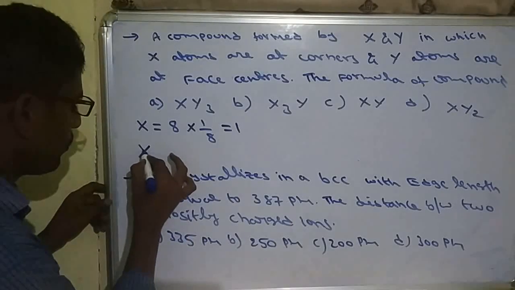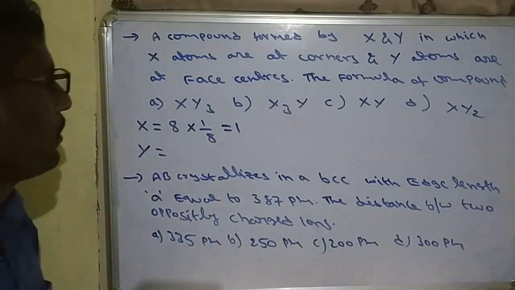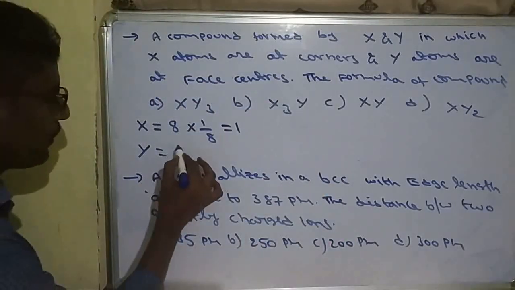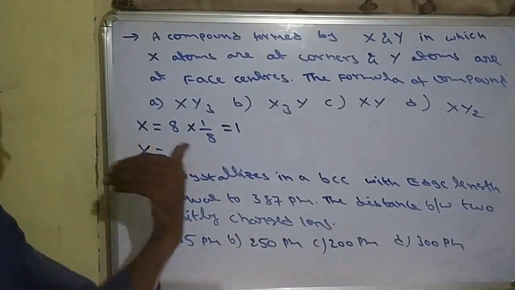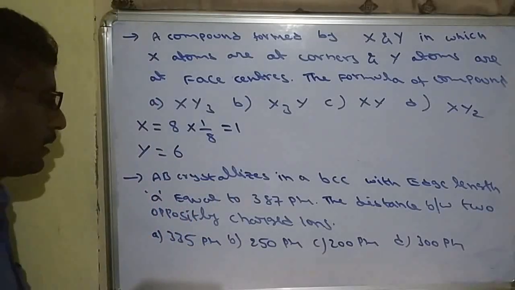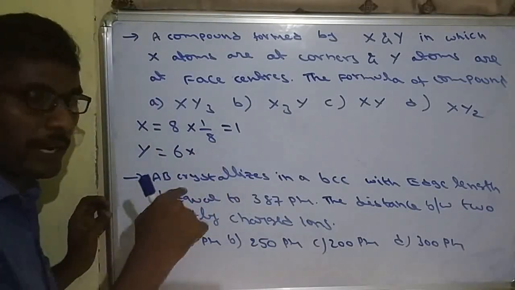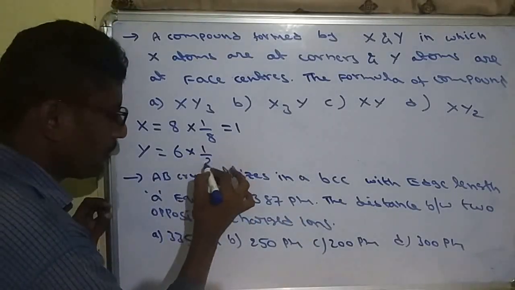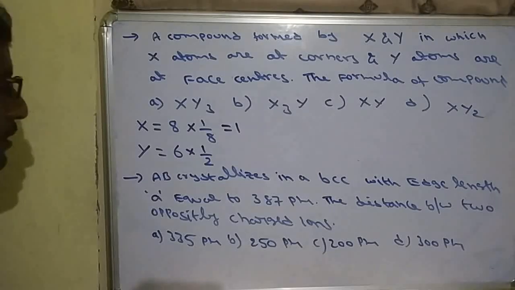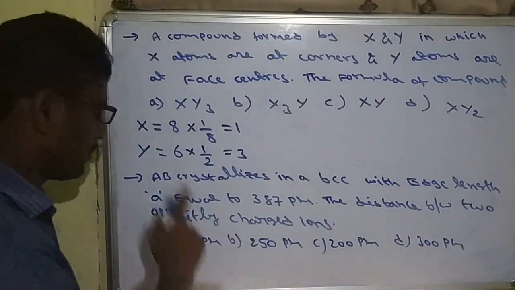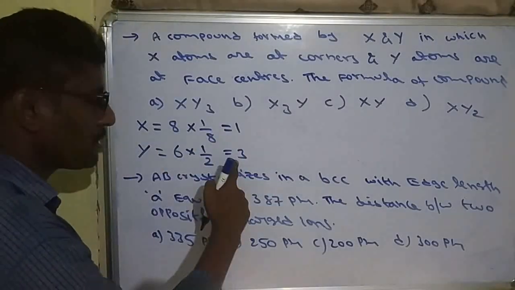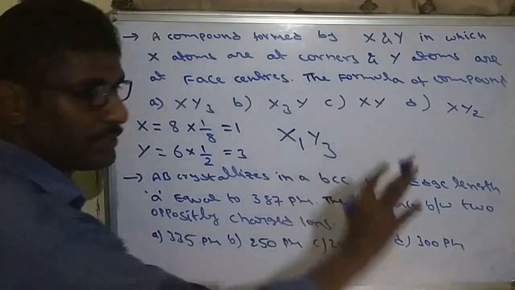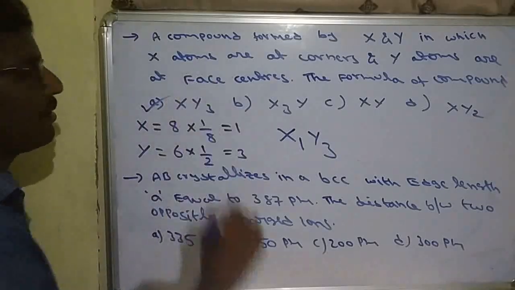Similarly, number of Y atoms we are calculating. So Y atoms are at face centers. Number of faces will be 6. At each face a Y particle is there. But a face-centered atom is not completely inside the cube, only half part is there. That's why a face-centered atom contributes half part. So this is equal to 3. X atoms are 1, Y atoms are 3. So the formula of the compound is X1Y3 or XY3. So that will be the answer.